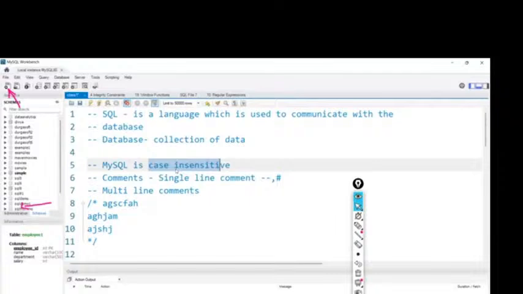Either MySQL, Oracle SQL, SQL Server, like that. Basically, MySQL and Oracle SQL are tools from Oracle company. SQL Server is a tool from Microsoft company. The titles are different. Both MySQL and Oracle SQL are different tools only, but they belong to the Oracle company, Oracle products only.